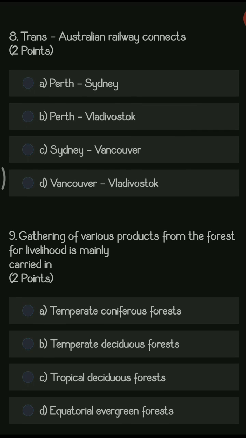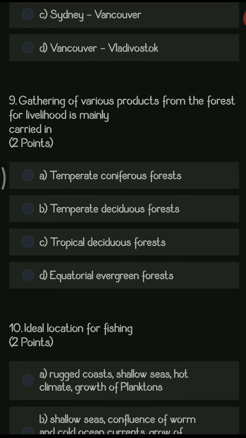Next question. The Trans-Australian Railway connects dash and dash. The options are Perth and Sydney, Perth and Vladivostok, Sydney and Vancouver, Vancouver and Vladivostok. First of all, it is situated in Australia, and hence the right answer is Perth and Sydney. This railway route is very important for the economic development of Australia. It connects various places and is very good for trade.